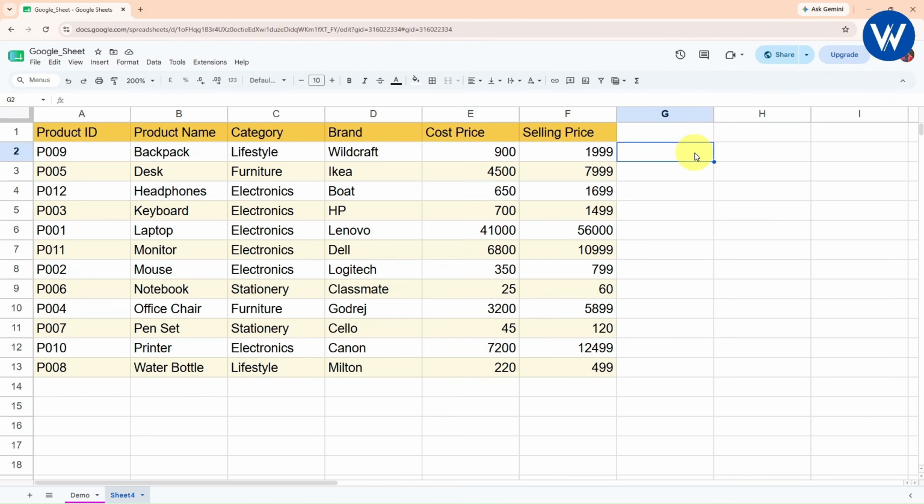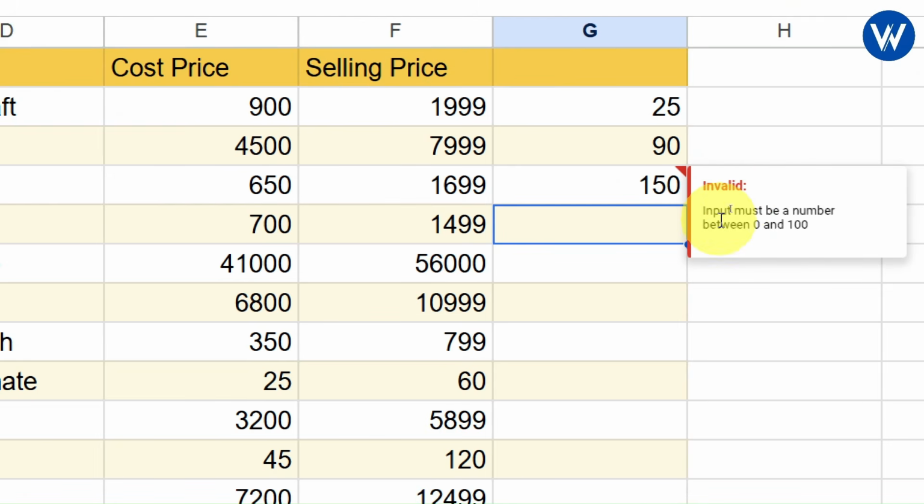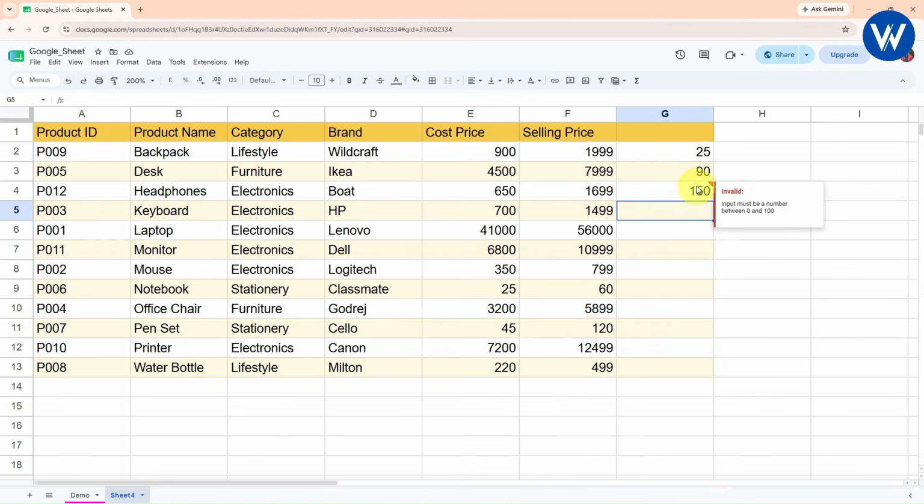Now I will enter the value. I will enter 25. Click enter. No problem. Enter 90. No problem. If I enter 150, look here guys. It has given a warning which says invalid. Let me zoom in. Input must be a number between 0 and 100. So basically it has taken the number, but it is giving the warning.